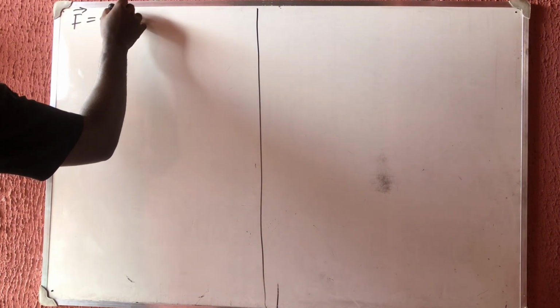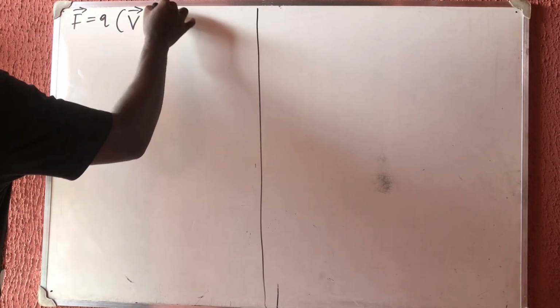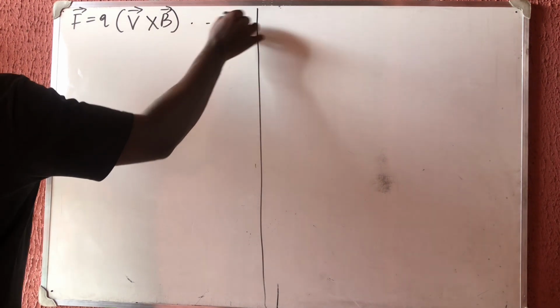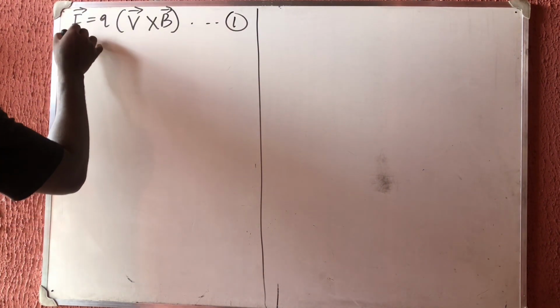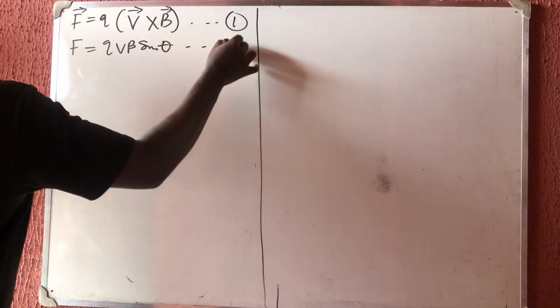QVB, right? QV cross B. This is for the vector, right? That's equation 1. For the scalar, we say that F is equal to QVB sine theta. Equation 2.